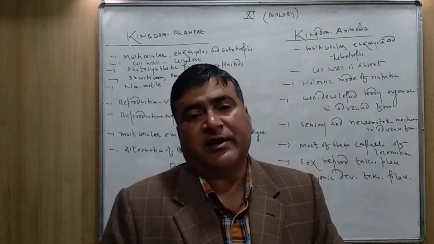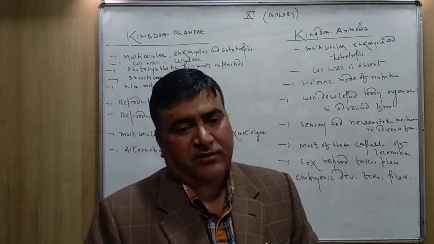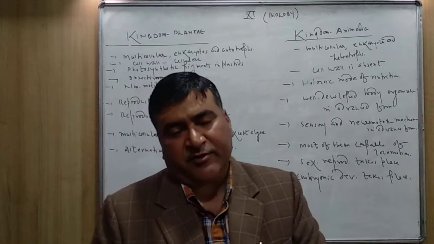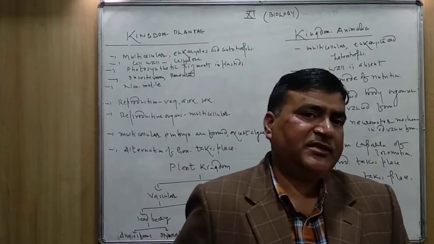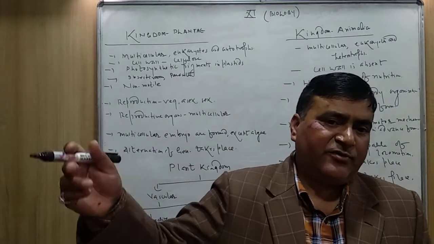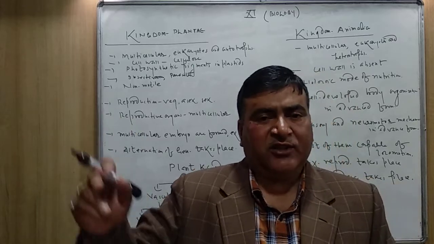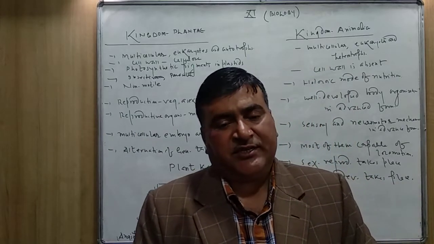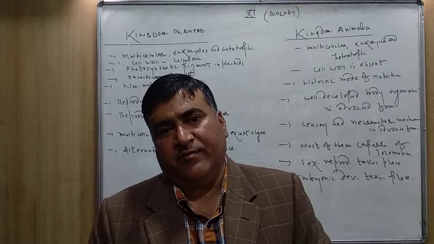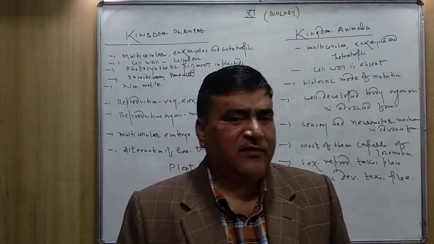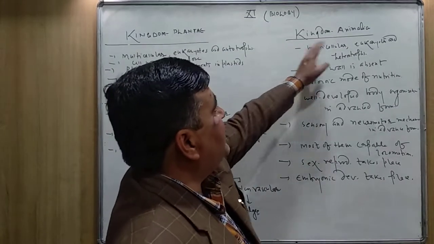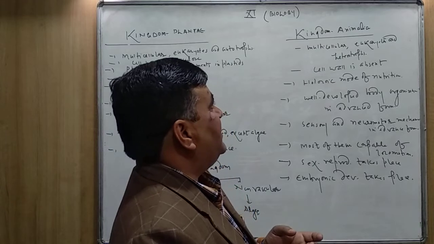They are multicellular and primitive organisms. Then you will study Coelenterata, Platyhelminthes, Aschelminthes, Echinodermata, then chordates, again all the classes, species, reptiles, amphibians, mammals. All the animals have been placed into the kingdom Animalia, and they are multicellular.